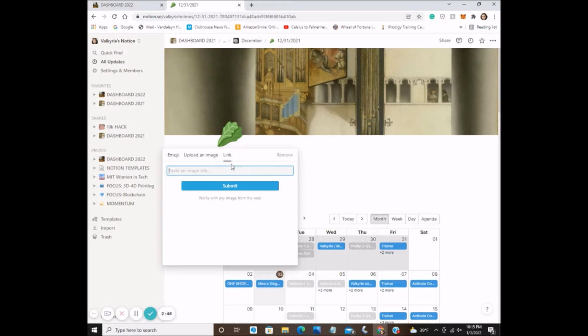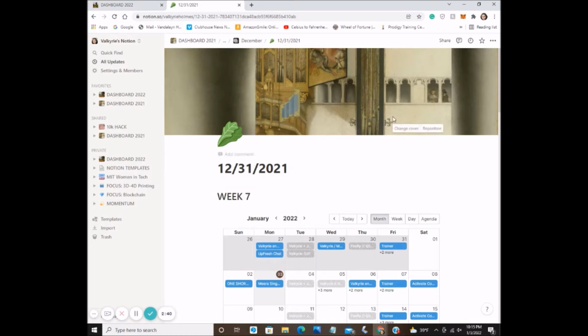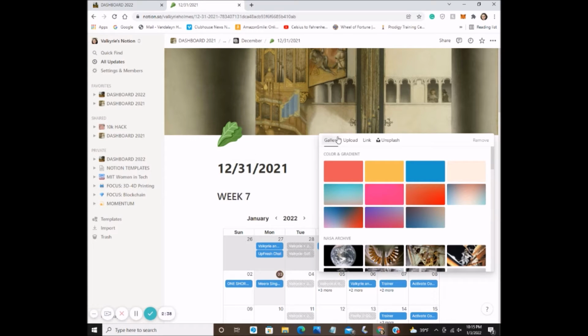Or you can put a link in here, and you can make it basically like an image. And then you can remove it, and it'll be the same way. It's kind of the same thing with this background here. You can't really change the size of this. It's kind of just right there.